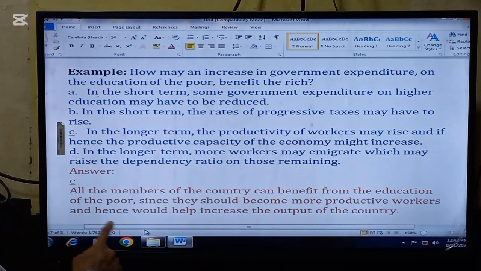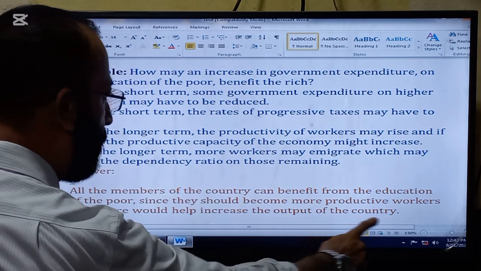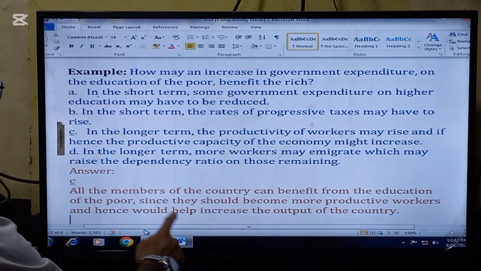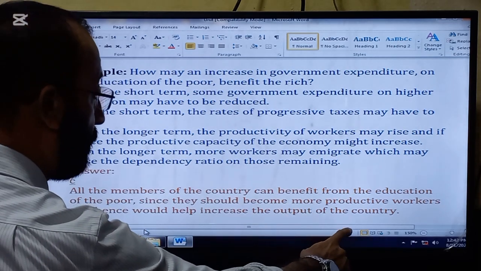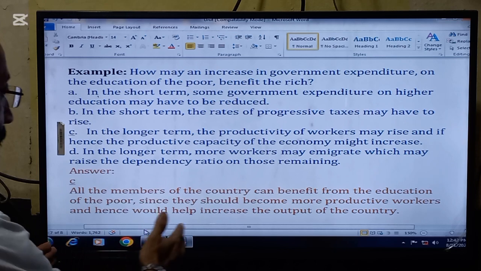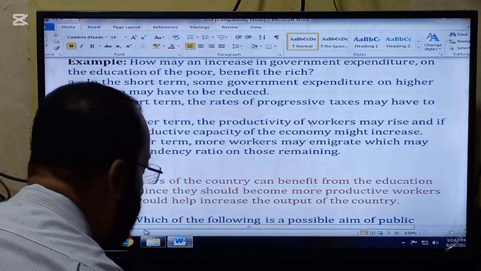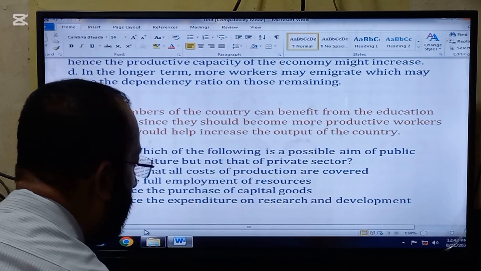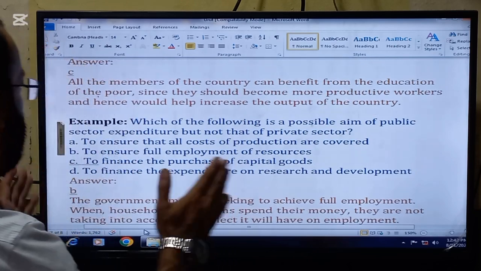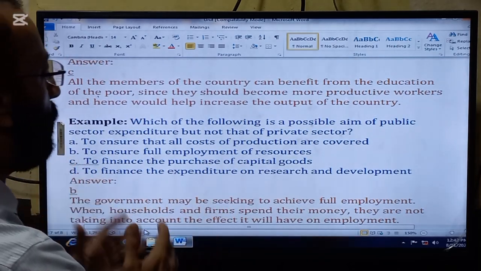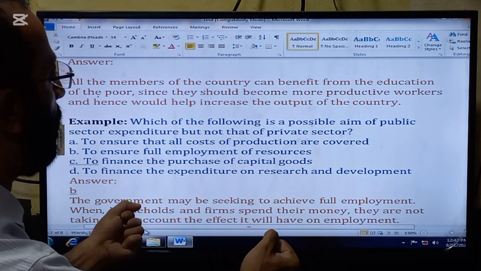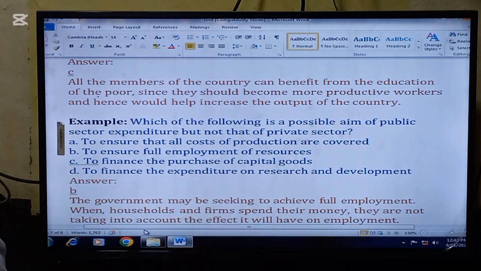So look now, all the members of the country can benefit from the education of the poor, since they should become more productive workers and hence would help in increasing the output of the country. So if the country's economy does well, everyone, particularly the rich, who actually own the major industry of the country, will benefit from it.